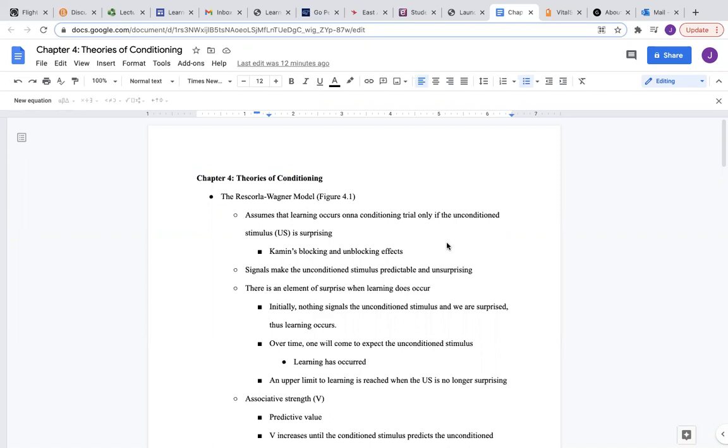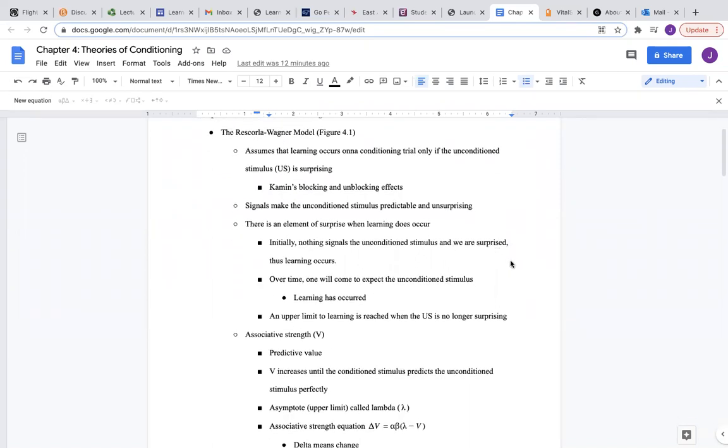This model assumes that learning occurs on a conditioning trial only if the unconditioned stimulus, or the US, is surprising. And this has to do with the blocking and unblocking effects. Signals make the unconditioned stimulus predictable and unsurprising, and there's an element of surprise when learning does occur. So initially, there's nothing to signal that the unconditioned stimulus is going to occur, and so the subject is surprised, and this surprise is what causes learning to occur. However, over time, the subject comes to expect the unconditioned stimulus, and once they expect it, no more learning will occur.